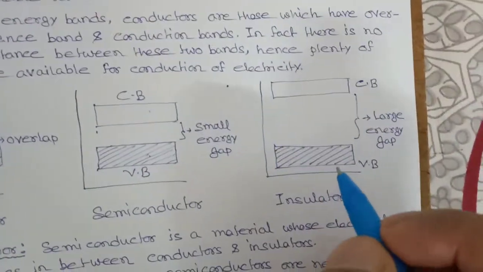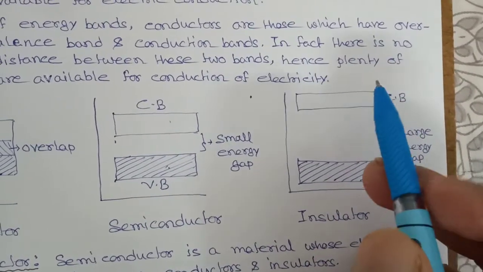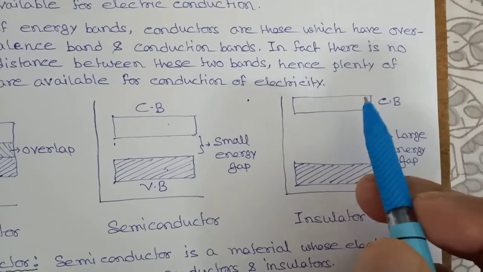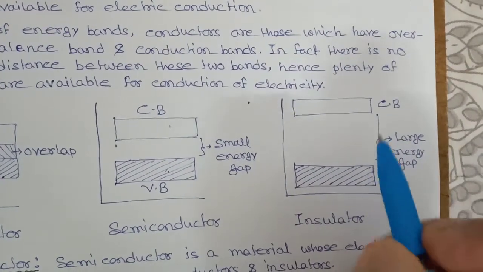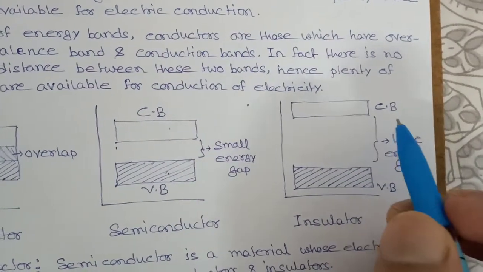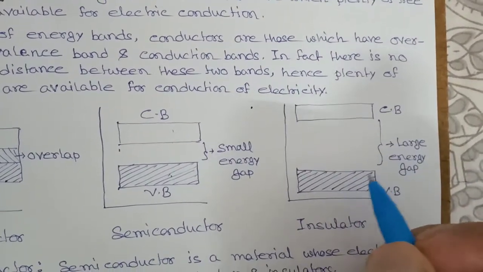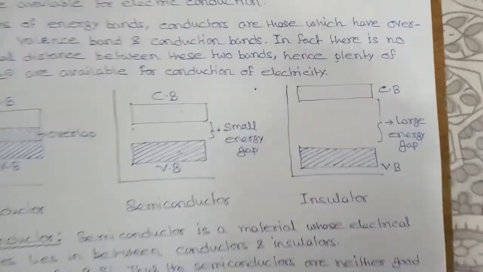See, in case of insulators, this is the valence band which is filled with electrons, and this is the conduction band which is empty of electrons. And the energy gap between valence band and conduction band in case of insulator is very high. So electrons cannot jump from valence band to conduction band. That's why insulator cannot conduct electricity.